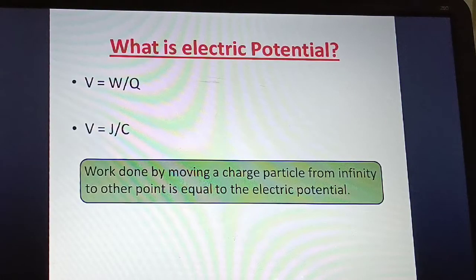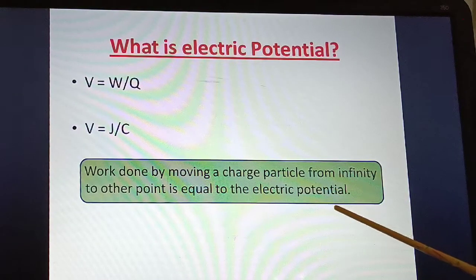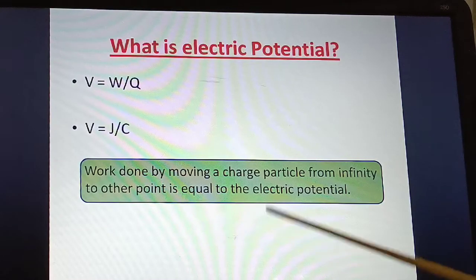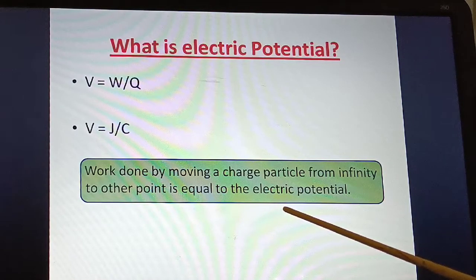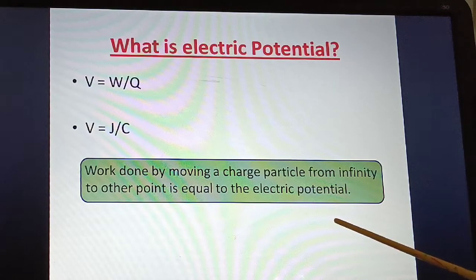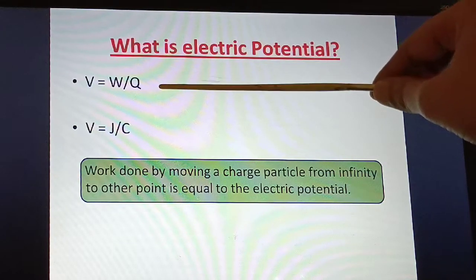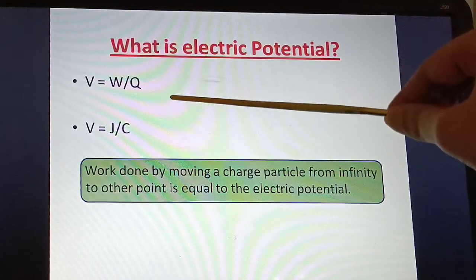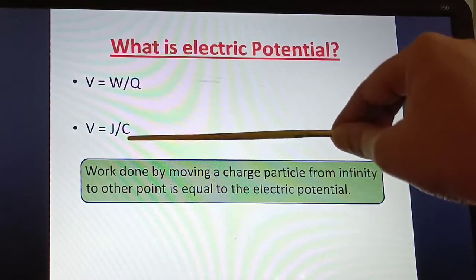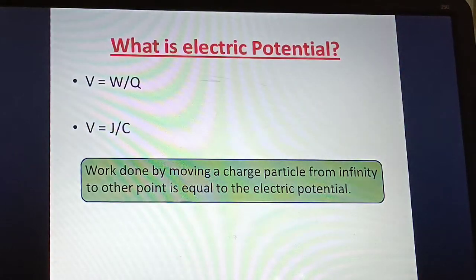So what is electric potential? It is the work done by moving a charged particle from infinity to another point. Work done by moving a charged particle from infinity to another point is equal to the electric potential. So this is your formula, V is equal to W by Q. Here V is joules per coulomb, but the SI unit is volts.